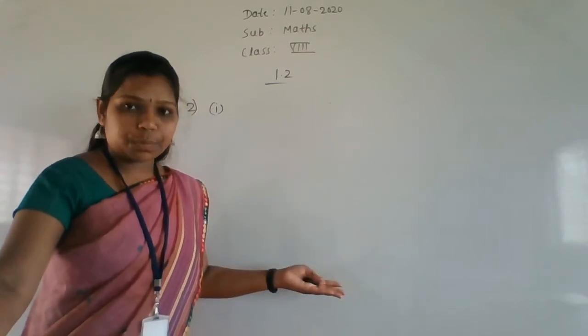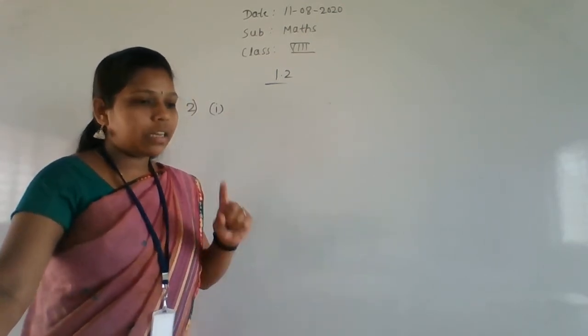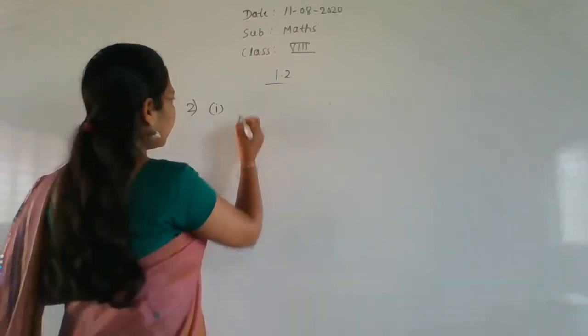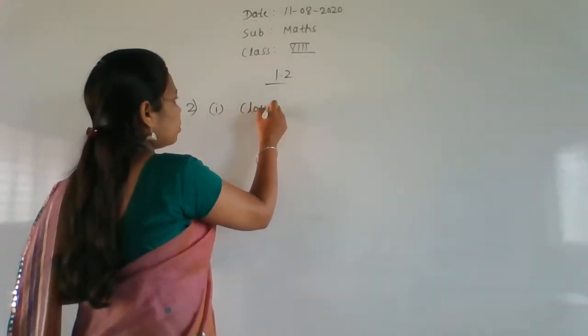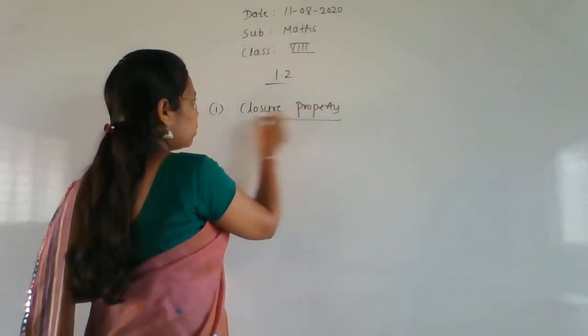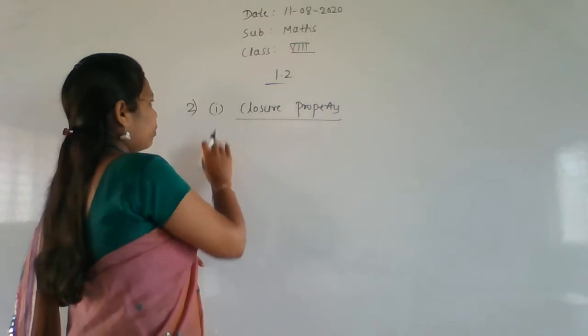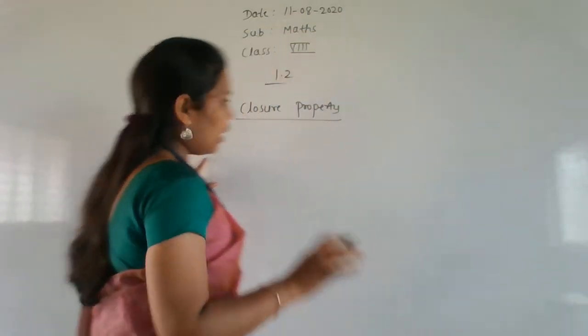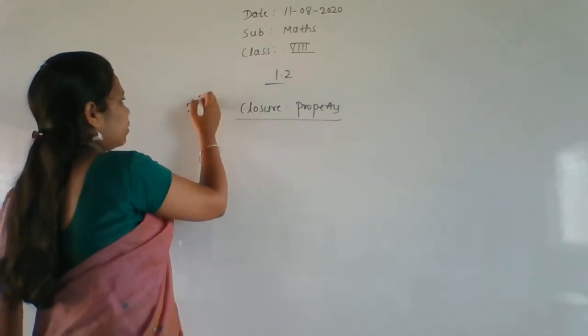So first we'll do the first one. See here, first we'll check the closure property. The question is 2/5.